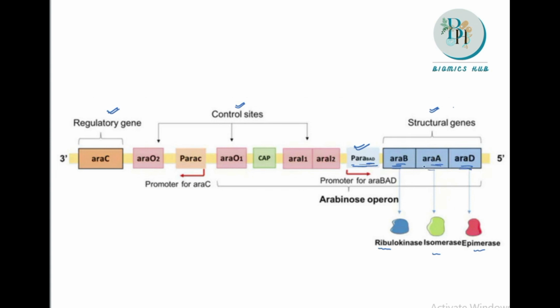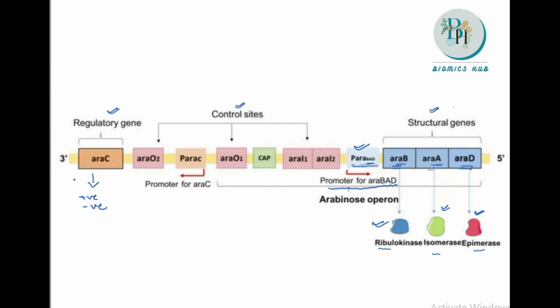The Arabinose B which is present is responsible for the synthesis of ribulokinase. Arabinose A is responsible for isomerase. Arabinose D is responsible for epimerase, and this is the promoter region for ARA-BAD. Another thing we have is the regulatory gene. This regulatory gene is ARA-C, which works as a positive regulator as well as a negative regulator. And when the concentration of ARA-C is high, it will regulate itself.